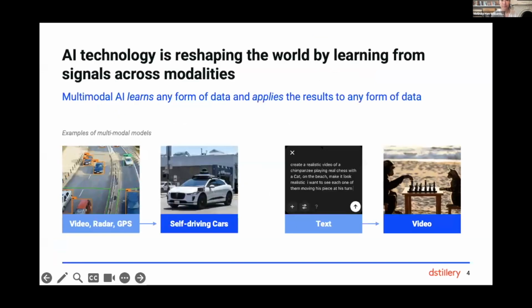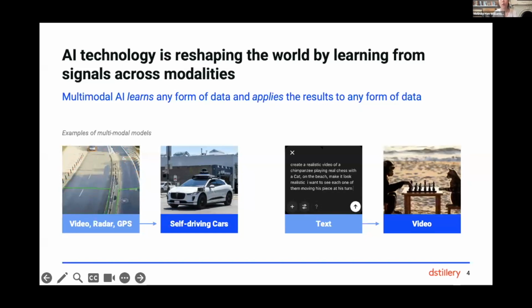So first, the how. One of the most powerful aspects of today's AI is the ability to seamlessly learn from data across modalities. Whether that means AI that learns from video, radar, and GPS to get a coherent picture of the environment and drive a car, or AI that takes text as input and creates a realistic video as an output. Multimodal AI is so powerful because it can learn from any form of data and seamlessly apply that output to any modality of data.